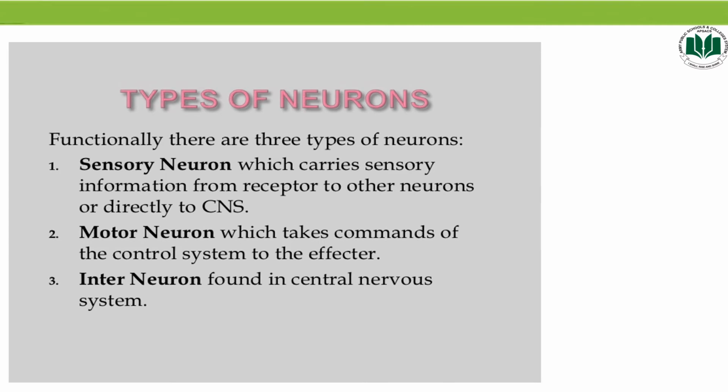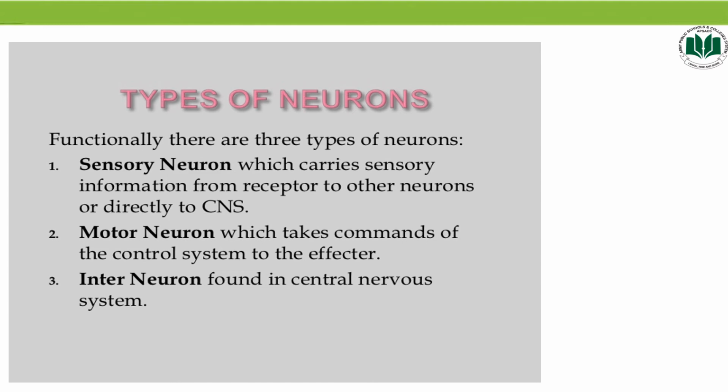First one is sensory neurons. Sensory neurons are the nerve cells that are activated by sensory input from the environment. For example, when you touch a hot surface with your fingertip, the sensory neuron will at once send off the signal to the rest of the nervous system about the information they have received. Next is motor neuron. Motor neurons transmit nerve impulses from the control center, that is brain and spinal cord, to the effectors that mainly include muscles or glands.